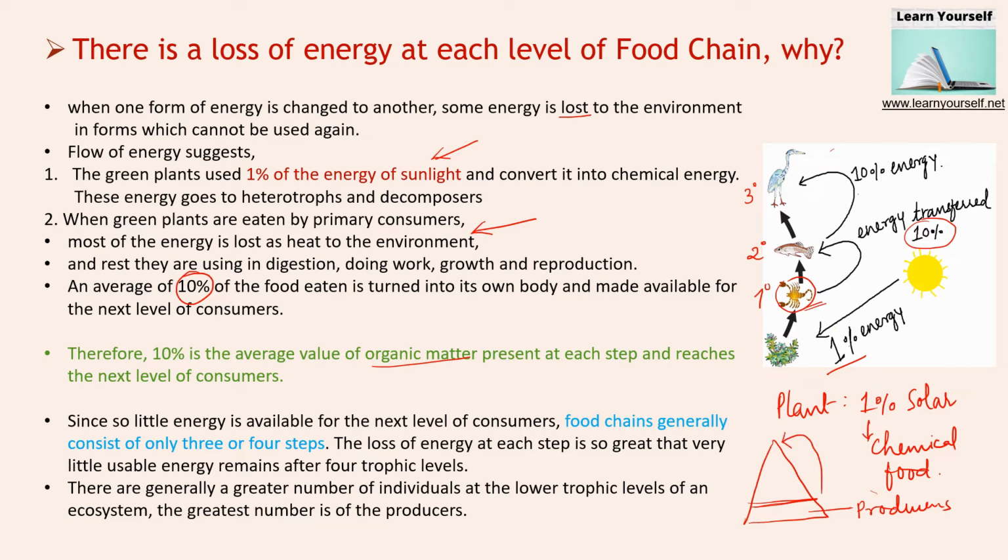As you can see, the base is wide where there is more energy, and as it reaches the top, it is almost negligible. That's why this is referred to as the consumers triangle or trophic level triangle, where the base consists of producers, who have the maximum amount of energy.